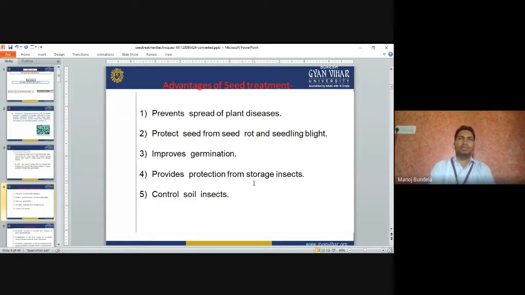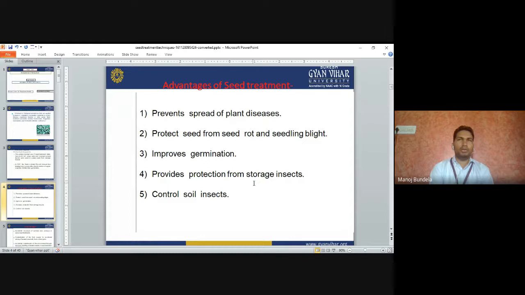Improve the germination. If you go for seed treatment, it will improve the germination percentage. Provide protection from storage insects. Sometimes we store the seeds for a longer period of time, and with seed treatment we can store them for the longer period.